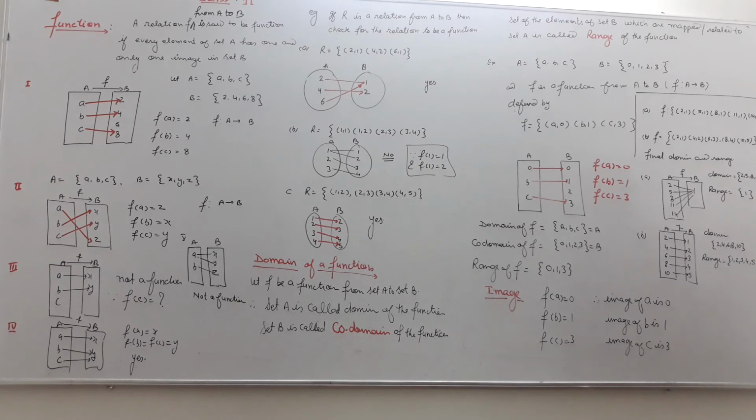Range is 1। Similarly 2, 4, 6, 8 and 10, these are the elements of the domain, and 1, 2, 3, 4, 5, these are the elements of the codomain। What is the domain? This, range this, and image, what is the image of 2 is 1, image of 4 is 2, image of 6 is 3, image of 8 is 4 and image of 10 is 5.